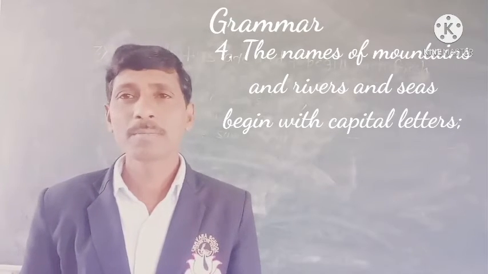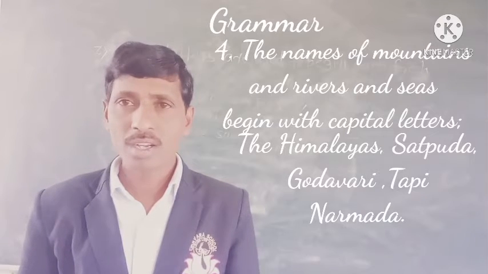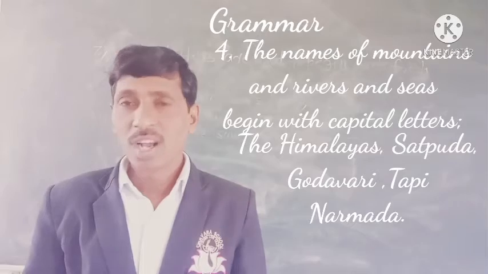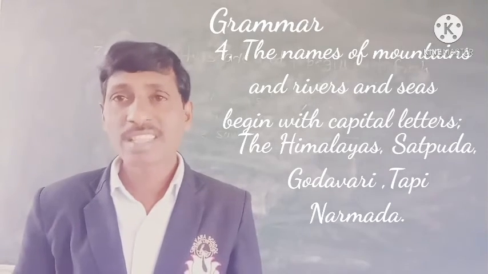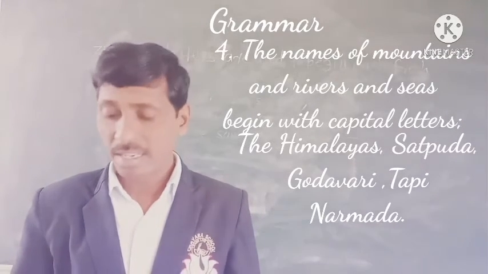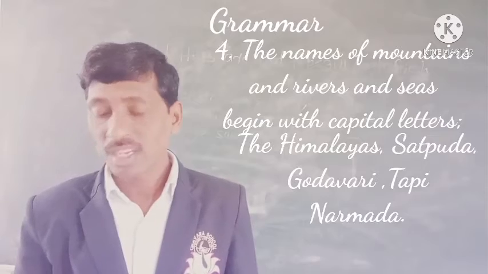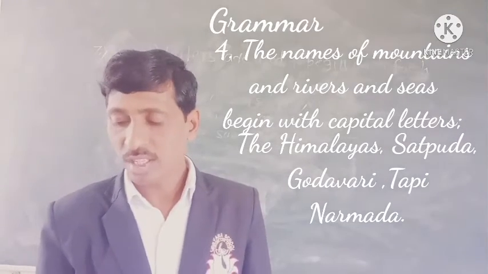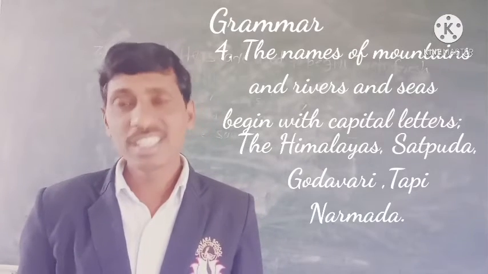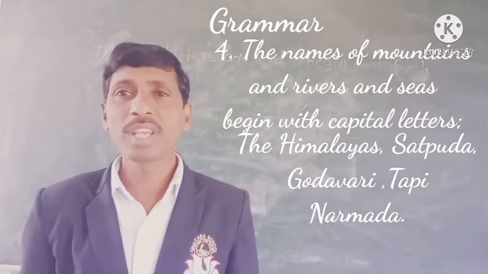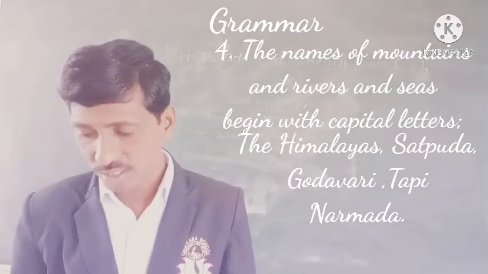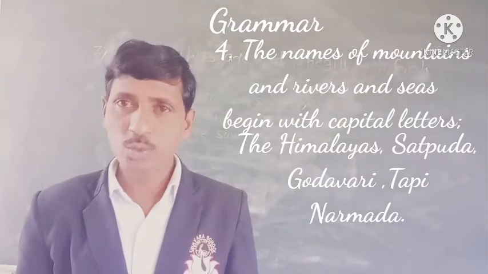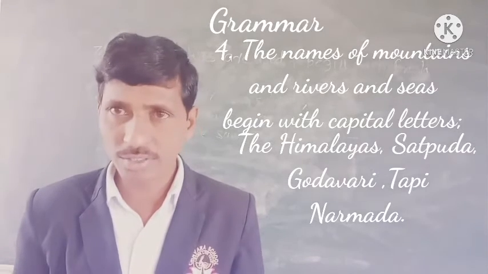For example, Himalaya, Satpura, Godavari, Tapi, Narmada, Kaveri, the Bay of Bengal, the Western Ghats. When we write the names of mountains or rivers, we use capital letters.